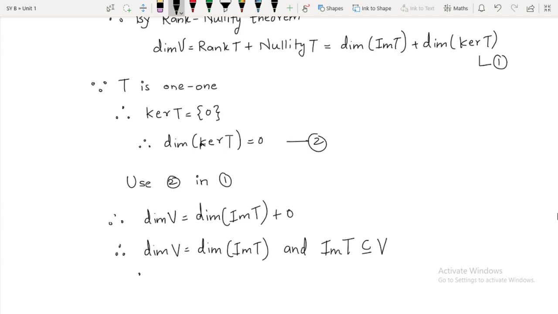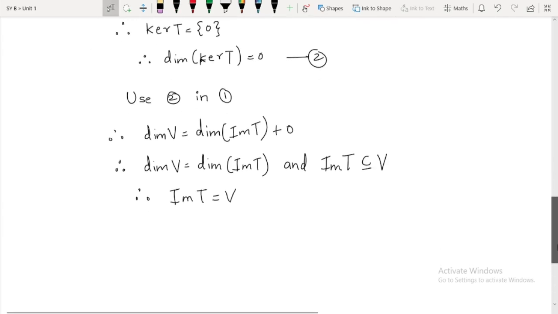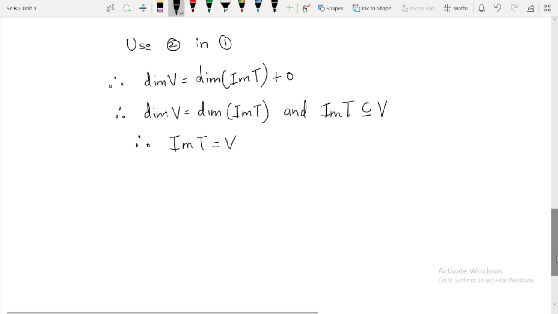So this is possible if and only if image of T is equal to V. Now since image of T is equal to V, the entire codomain, therefore what is T? Therefore T is onto, right? I hope you got it.